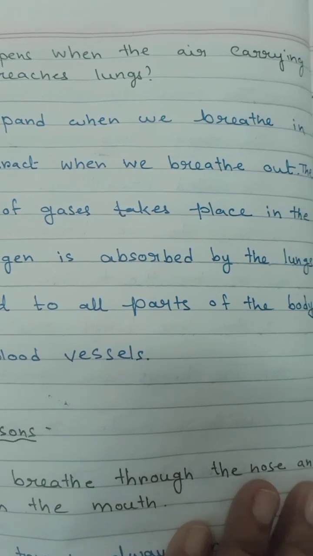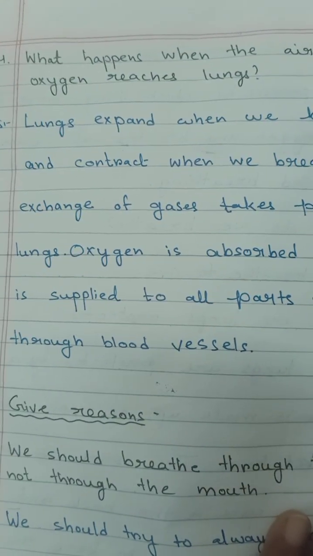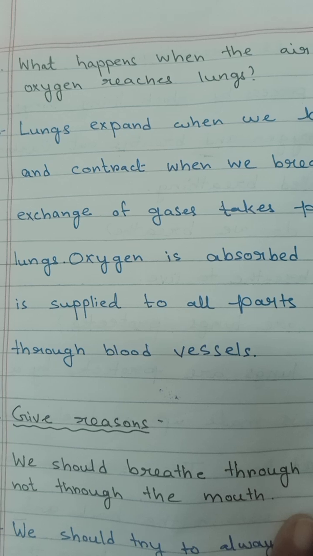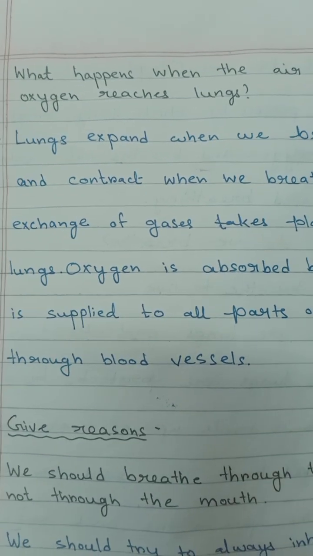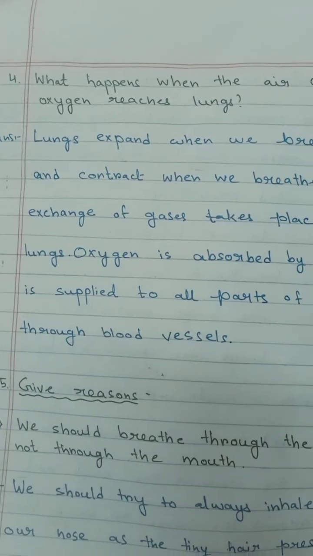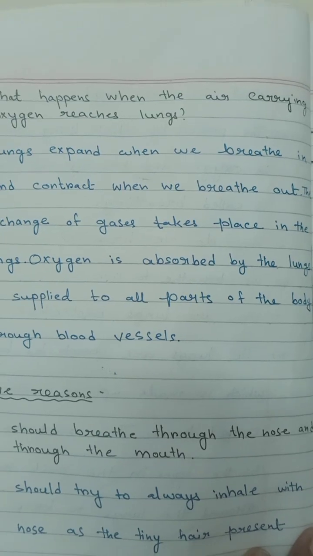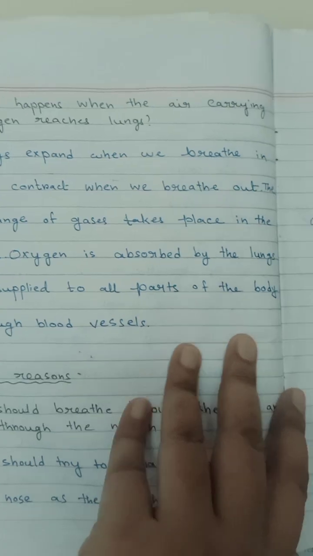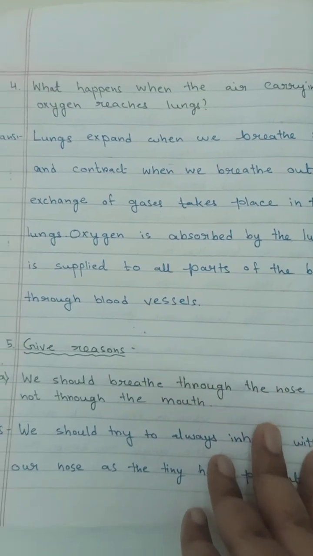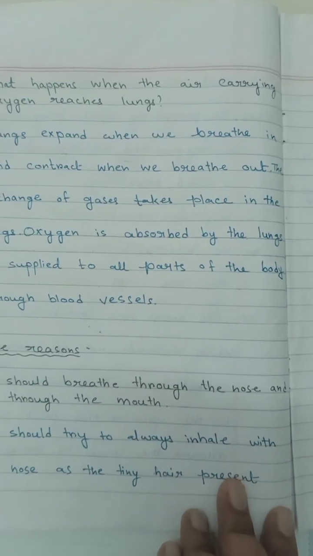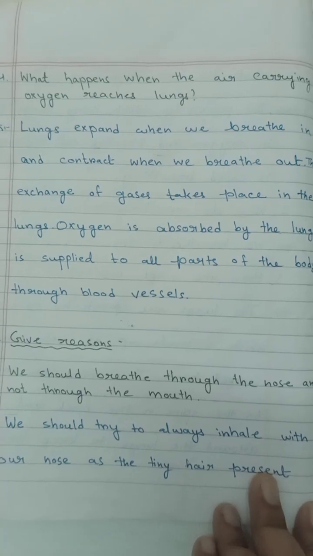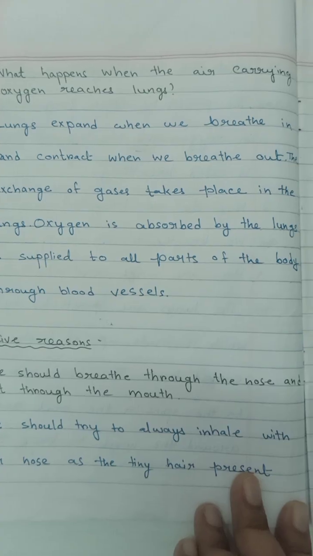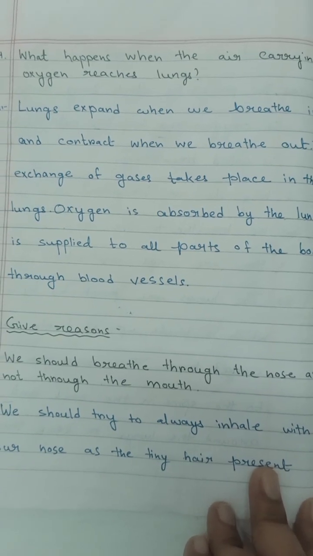Oxygen is absorbed by the lungs and is supplied to all parts of the body through the blood vessels.